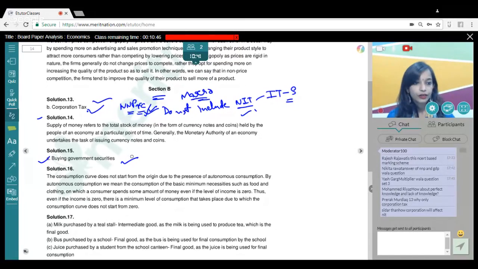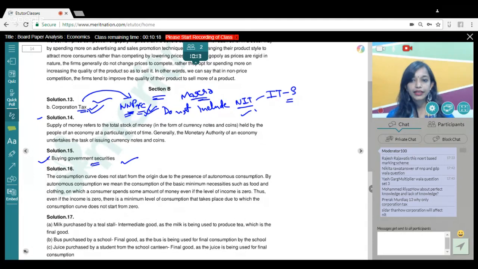Okay, Siddhar, how will corporation tax affect NIT? Siddhar, no, corporation tax is not affecting NIT. It is affecting your national income. That is why corporation tax is the answer, right? Because corporation tax is a part of profit, that is your operating surplus, and operating surplus is a direct component of national income. That's why this is the answer and not subsidies or the GST, which is a kind of indirect tax. Okay, hope this clears your doubt.